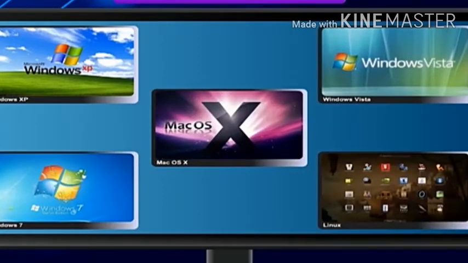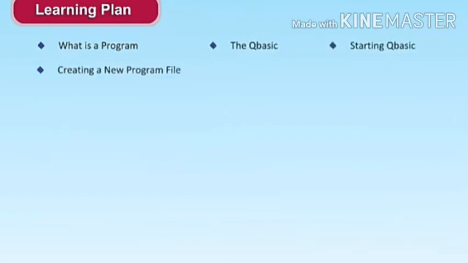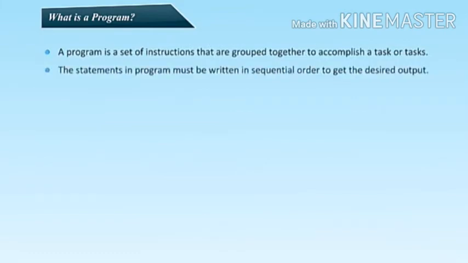In this chapter, we will learn programming using QBasic: what is a program, starting QBasic, creating a new program file, writing, running and saving a program, comments, and statements. A program is a set of instructions that are grouped together to accomplish a task or tasks. The statements in a program must be written in sequential order to get the desired output. Each instruction should be written in a separate statement.